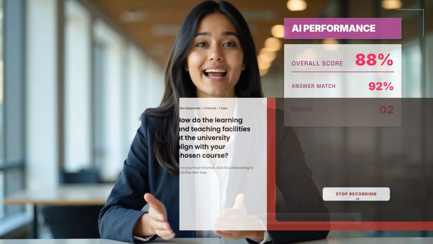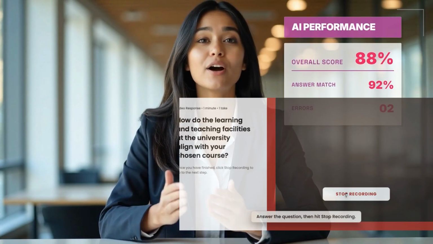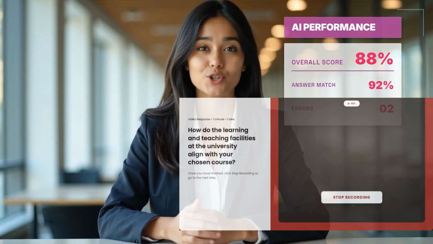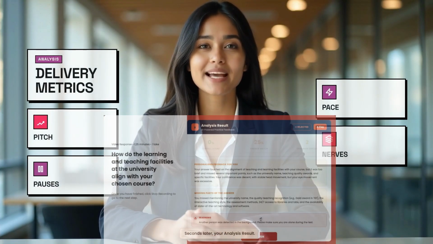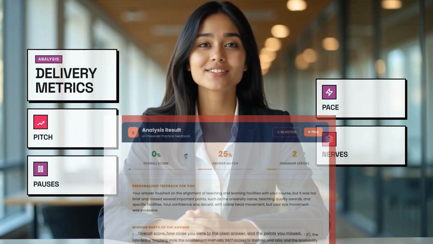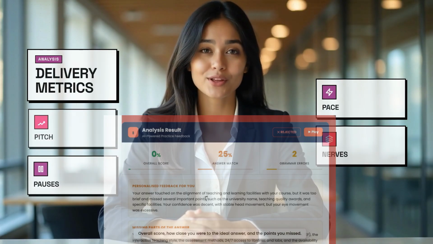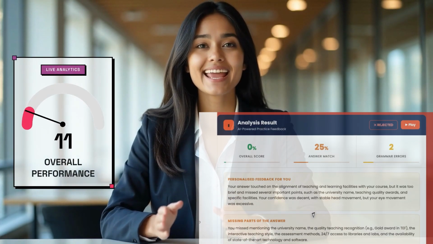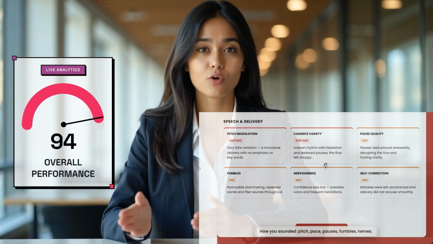Seconds later, your analysis result. Overall score, how close you were to the ideal answer and the points you missed. How you sounded, pitch, pace, pauses, fumbles, nerves, then eye contact, time used, and whether you were alone in the room. After a few sessions, CASTA builds your overall performance overview.